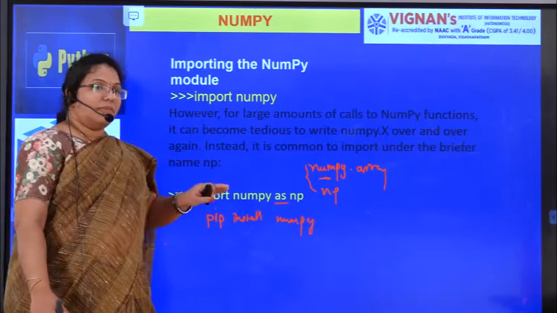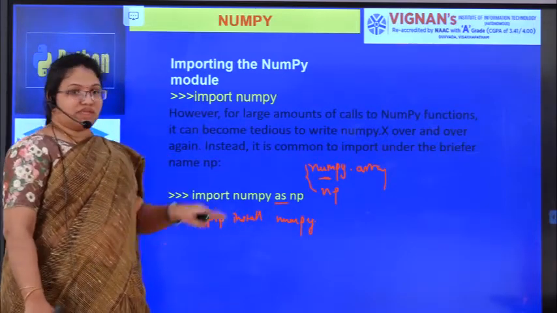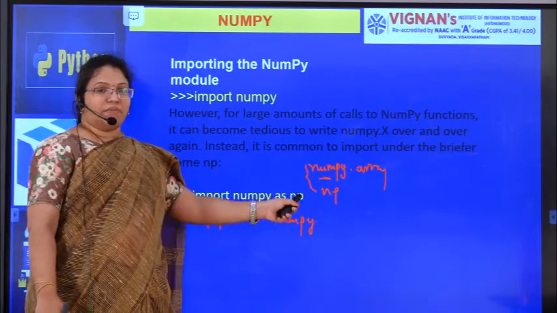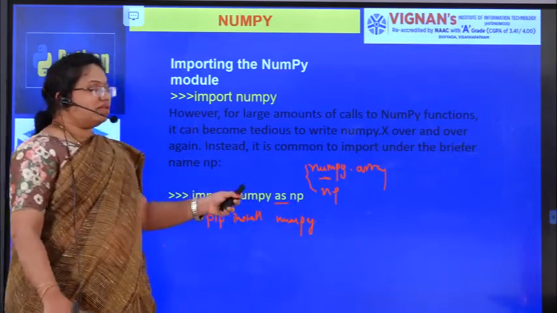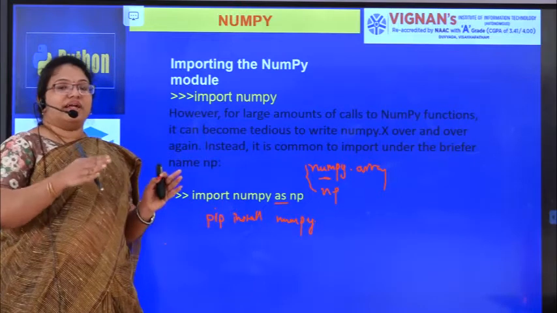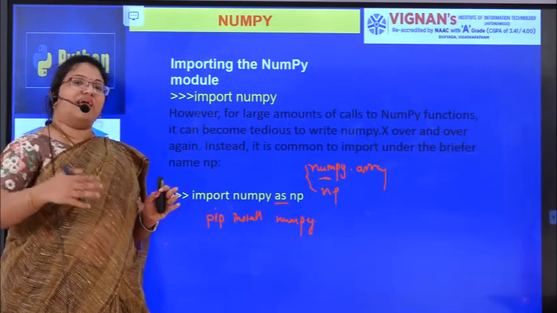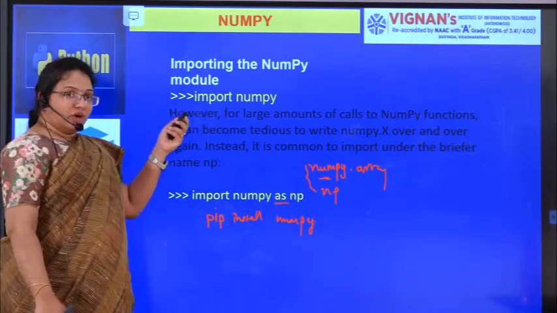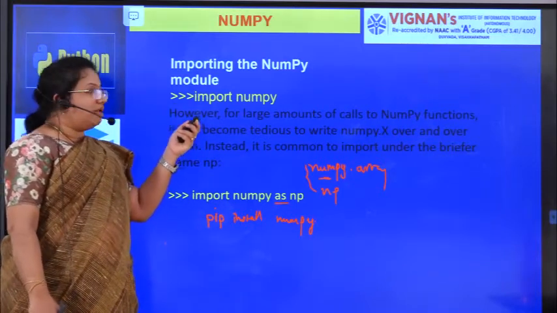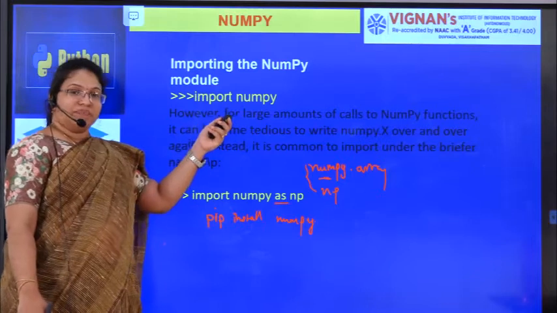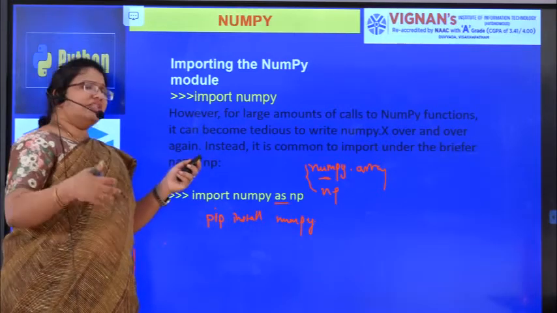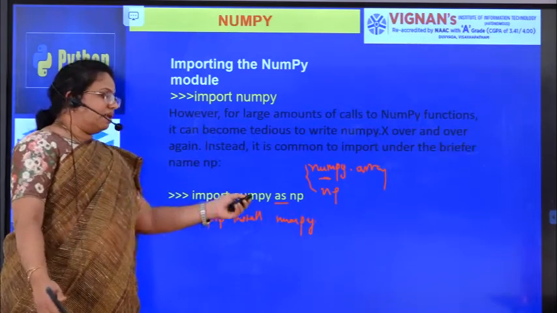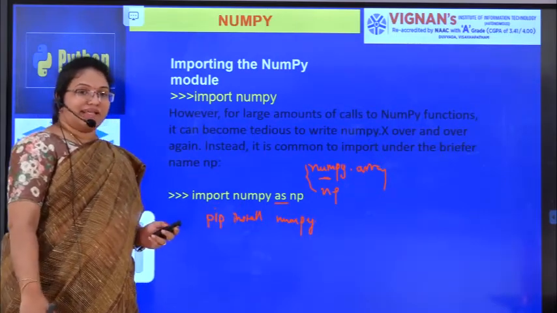There is no rule that you have to follow the same convention. We are just aliasing the NumPy name to np, to reduce the tedious job of writing the NumPy name everywhere. So to import the package we use import numpy, and if you want to write np instead, simply write import numpy as np.